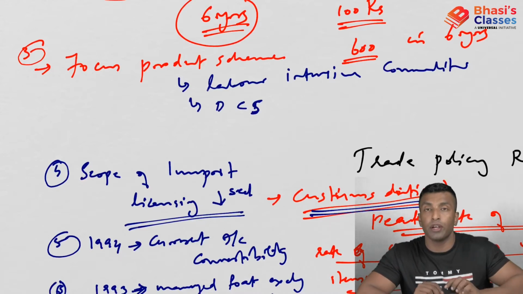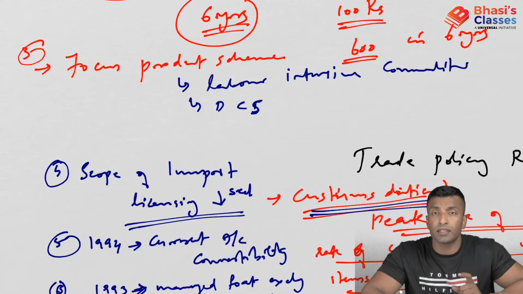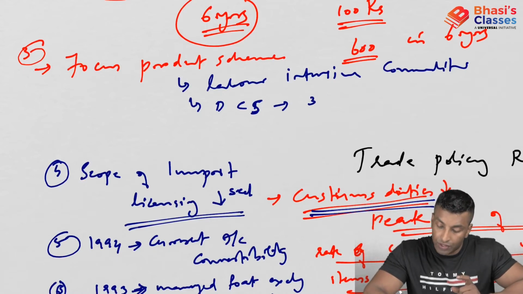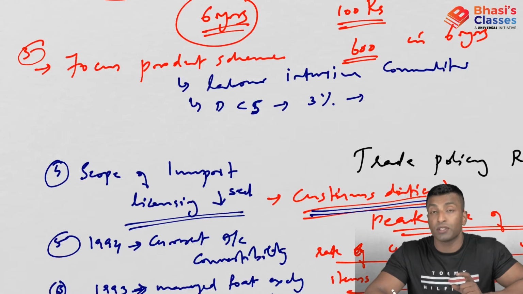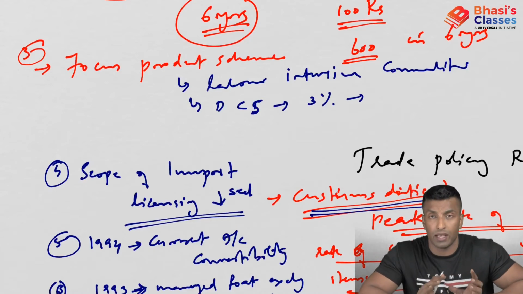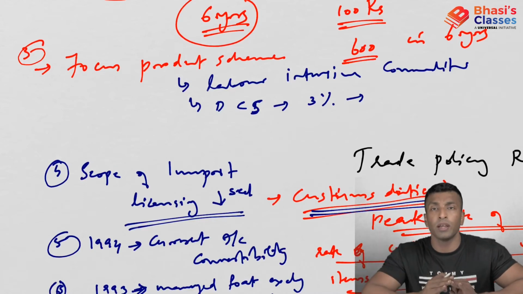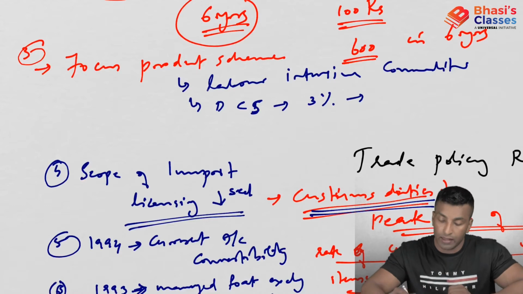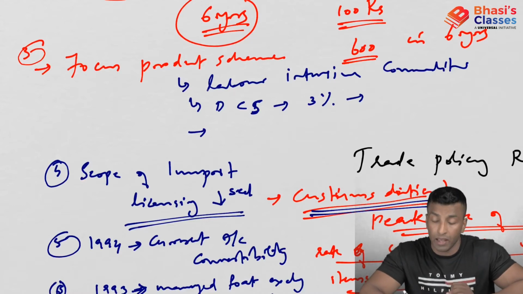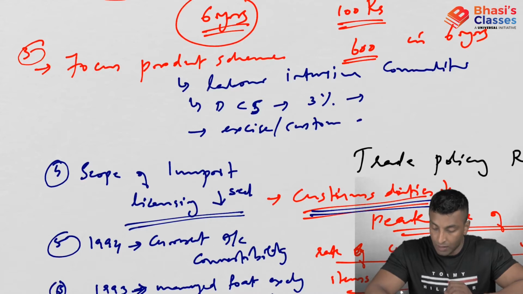Duty credit scrips are given at 3% of the value of the export. So if they export 100 rupees, they get 3 rupees of DCS. They can use this DCS to pay the excise or customs duty.